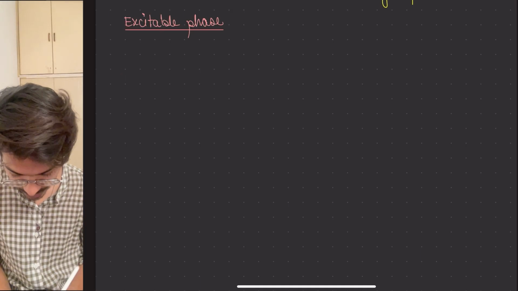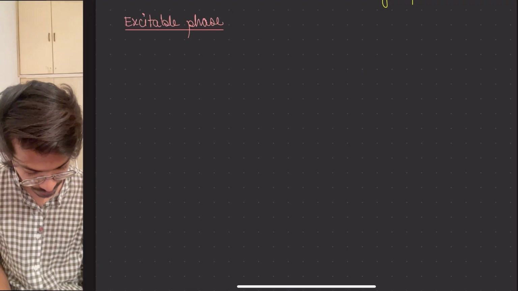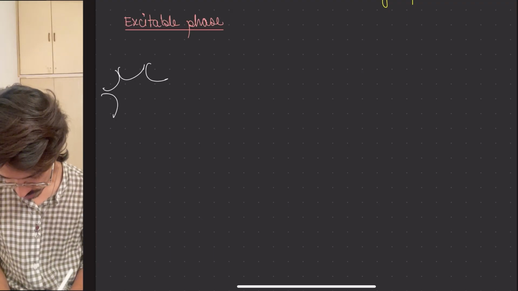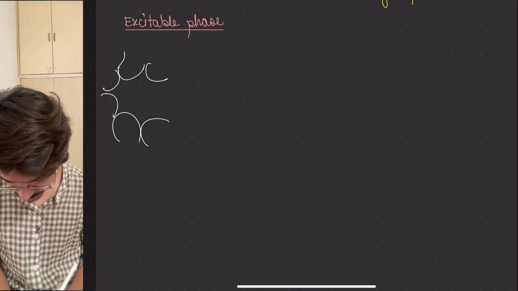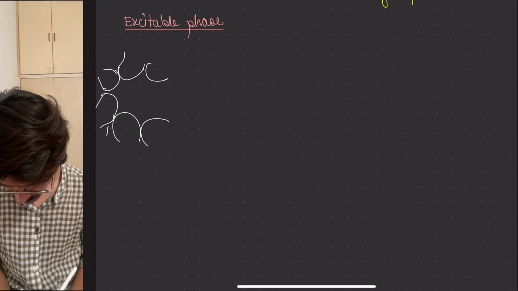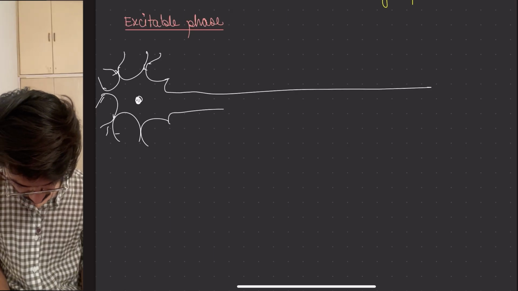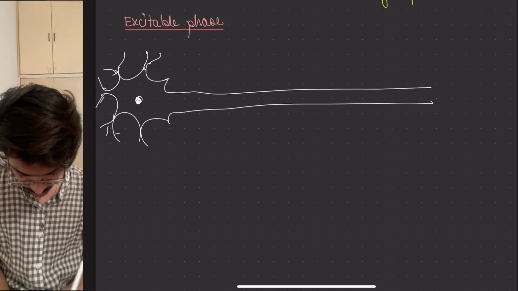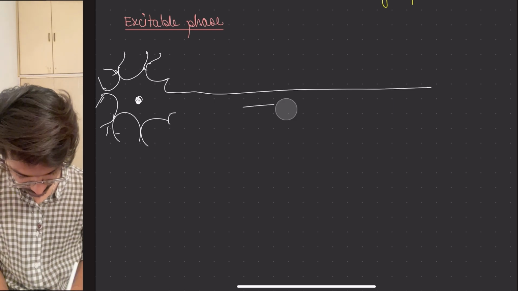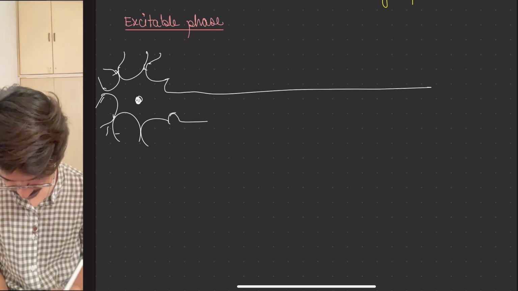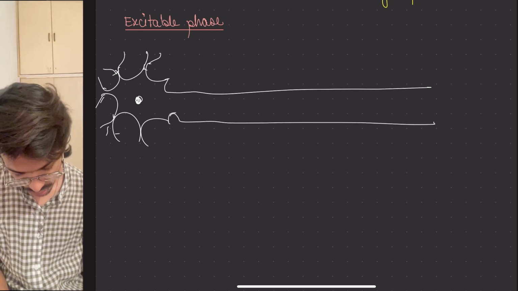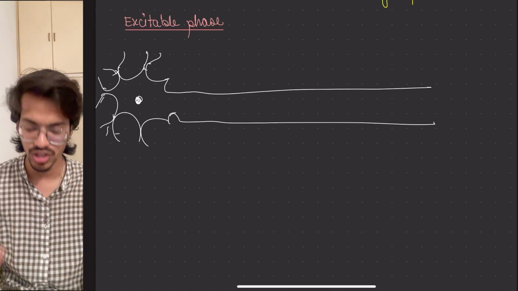So over here I am making again a neuron for you. So this is the neuron. Let's make it a little larger. So this is your axon, just for representation purposes.